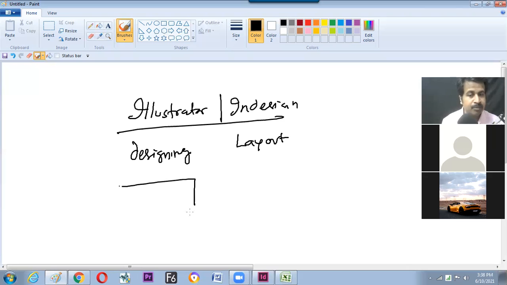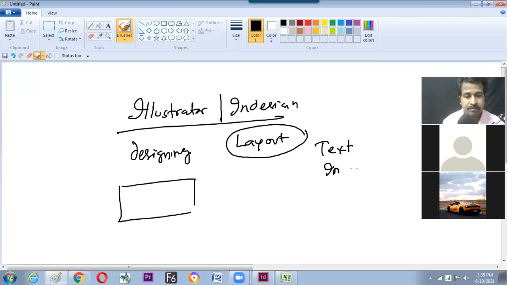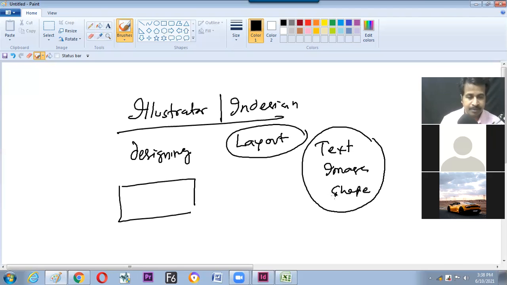This layout means what? Now the question, what is called layout? Arrangement of text, image, and sets. Technically called as layout. Is it okay? Arrangement of text, image, and sets, technically called as layout. That could be done in MS Word also, PowerPoint also, and MS Paint also. And it can be done in Illustrator.